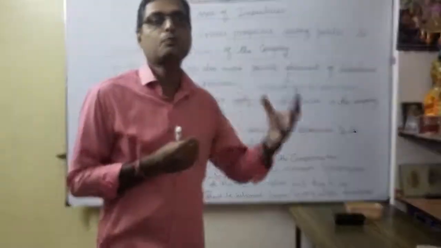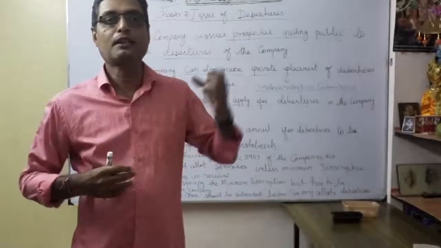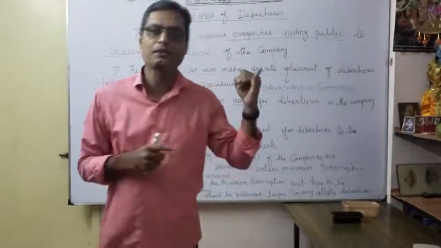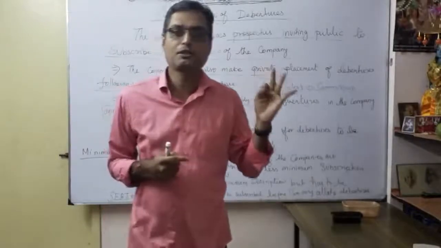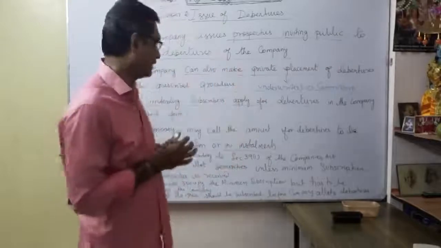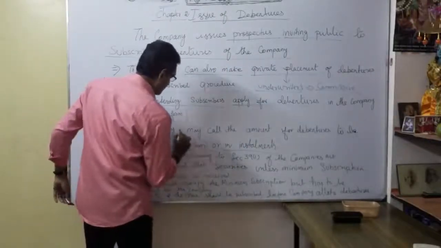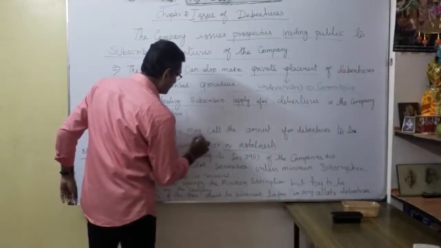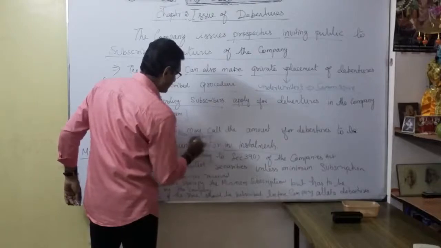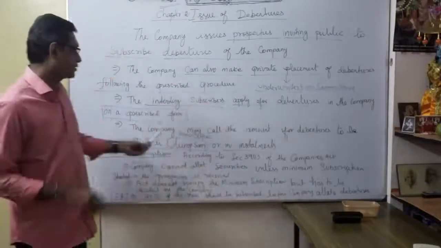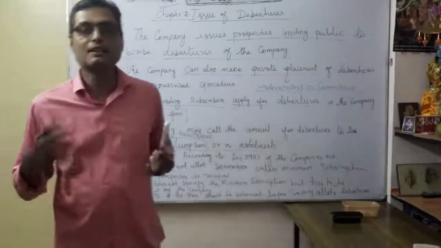Money through lump sum payment or installments, like in shares: application money, allotment, first call, second call. In the same manner in debentures also. As a lump sum, for example, 10,000 debentures at the rate of ₹100, they collected the entire money: 10,000 into 100, the entire 10 lakhs, as a lump sum.